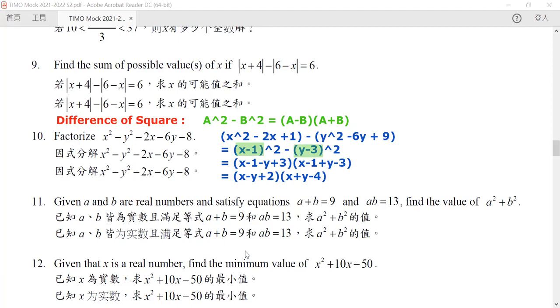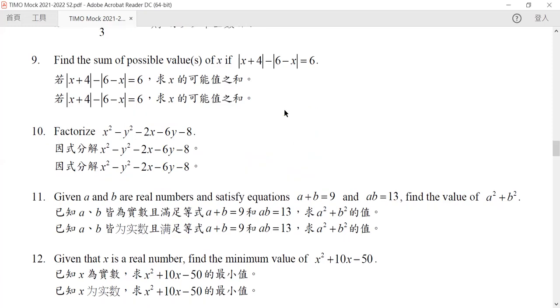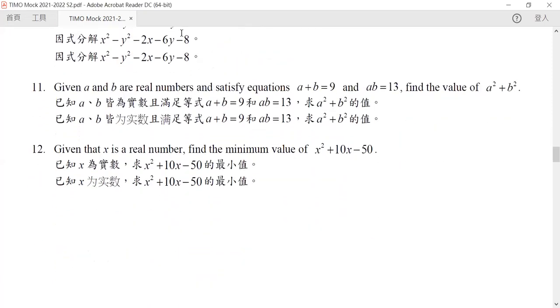All right. Now for question number 11. Question number 11 is very important. Most of the time you will associate this type of question with a theory, which is called Wheater's theorem.